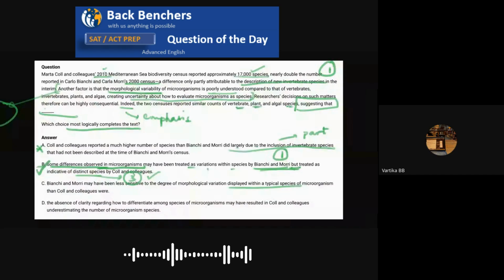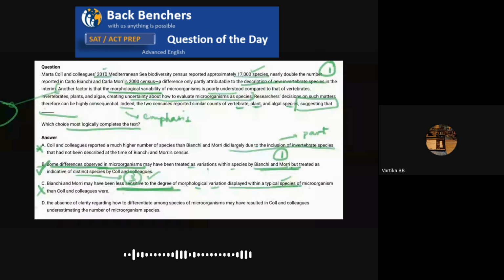That means that whatever morphological variability there was, Bianchi and Mori still treated it as one species, right? And even colleagues would do that. So it's not about being less sensitive. It's more about your decisions and what you decide to do. So C is out because of that reason.